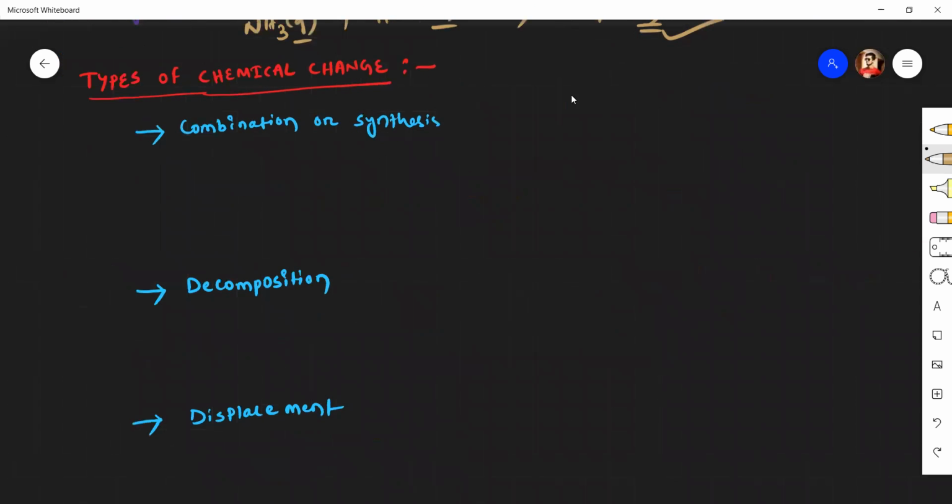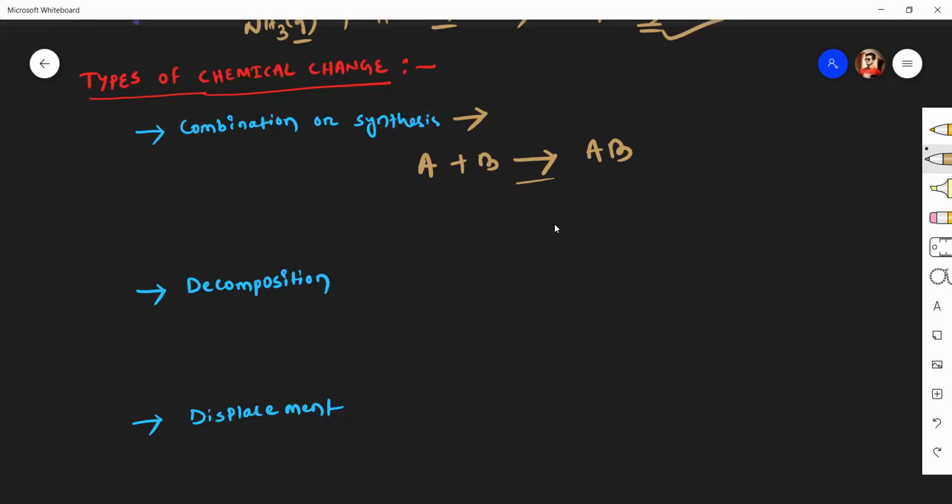Next, we'll study the types of chemical changes. The first type of chemical change is called combination or synthesis reaction. How can you define the combination or synthesis reaction? A reaction in which two or more substances combine together to form a single substance is called a combination reaction. Let A be a substance; when it reacts with B to give a single substance, that will be AB. This type of chemical reaction is known as combination reaction or synthesis reaction.